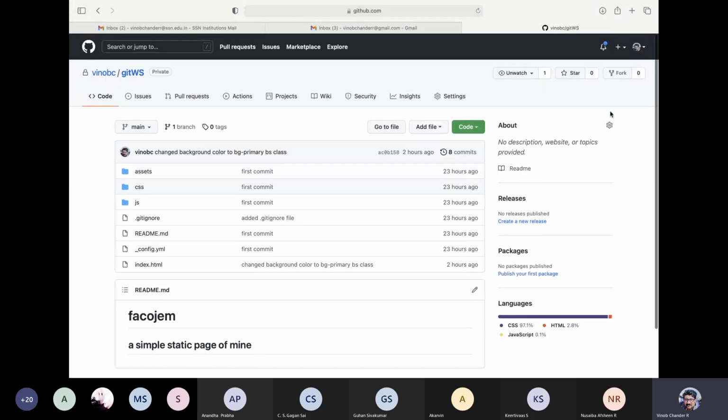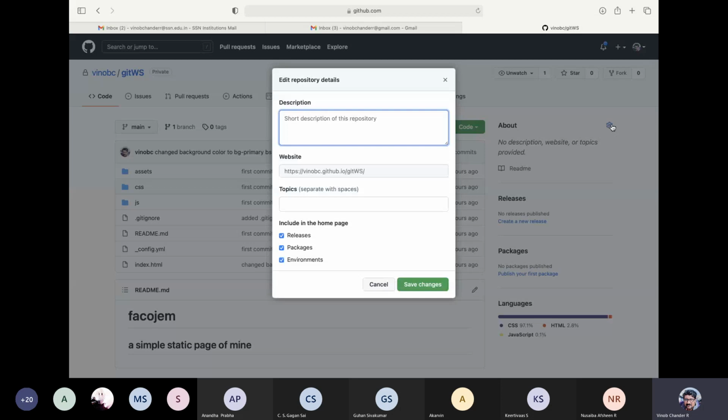You can go to a particular file, and this is your about section, right? So in this particular about section, you can click this gear icon and then give some description about this particular project, right? So this is Git workshop. Okay, and this is a cool thing. Again, you can specify a website here, right? If you have a website from the GitHub project that you create, and if it is a static or dynamic site, you can specify the site here. You can make use of pages in GitHub, right? And specify that particular link here, right? So we will see that as well.